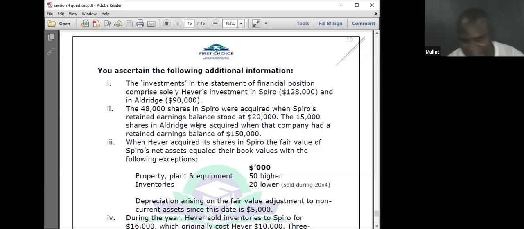This can be tested in the exam. It's an uncommon adjustment and they've never tested it in ICAN, but it can be. Inventory is part of the syllabus, IAS 2, and how the fair value of inventory is treated if it has been sold, higher or lower. So let me show you the solution.